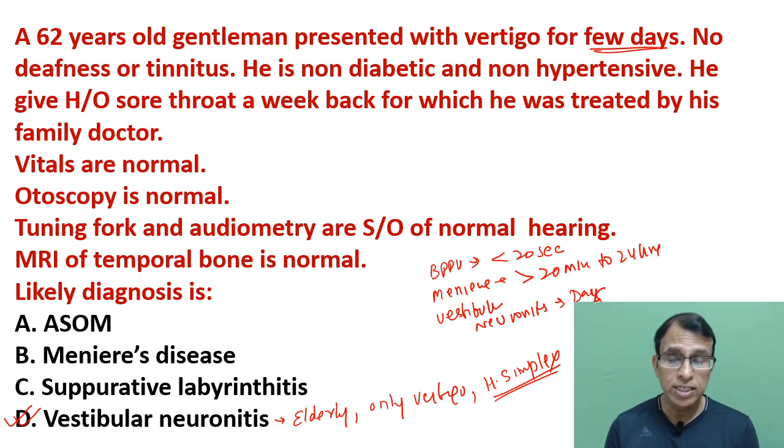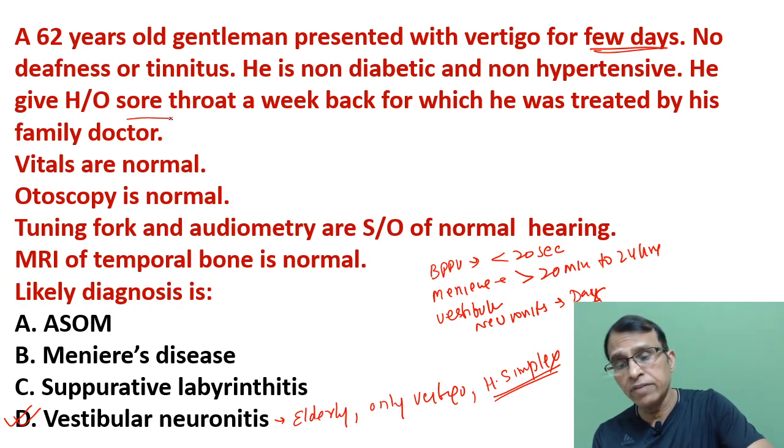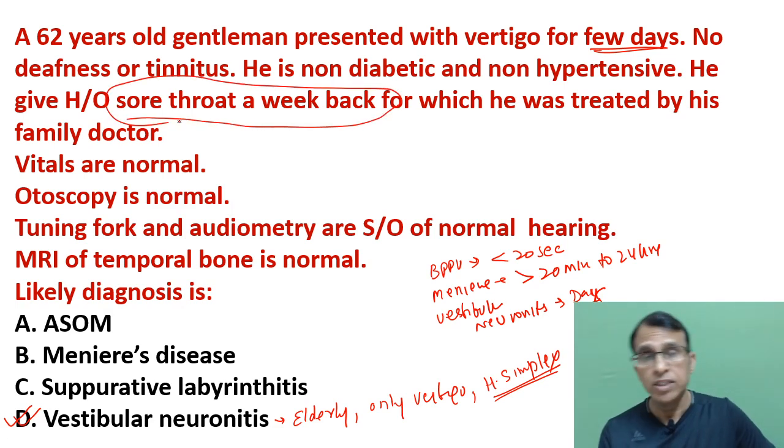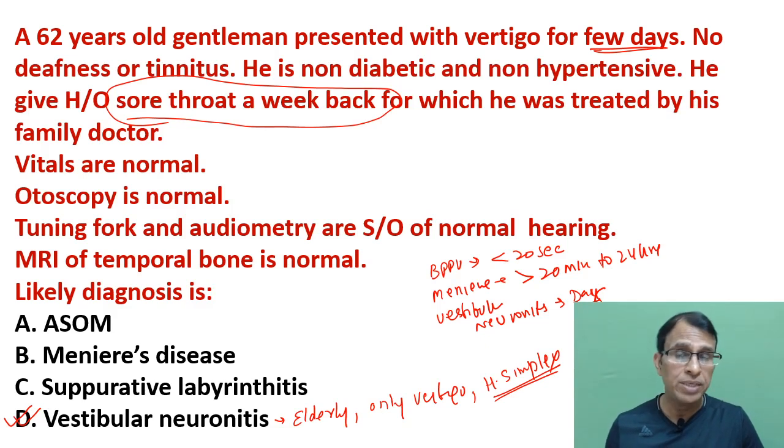And in vestibular neuronitis, very importantly, as I said, it is caused by herpes simplex virus. It's a viral infection of the vestibular nerve. But where does the virus come from? The virus comes from the throat. So this patient usually has a throat infection 1 to 2 weeks back, which is also given here. So this is another very, very important clue that you have. A week or 2 weeks back, the patient had a sore throat. So an elderly person having sore throat followed by vertigo after 1 or 2 weeks is a very strong suggestion of vestibular infection by the herpes simplex virus.